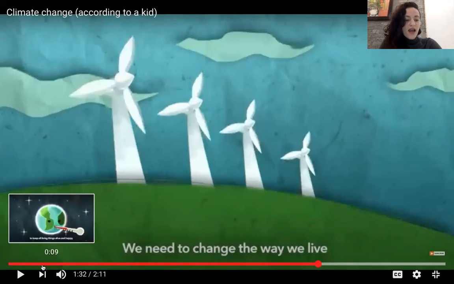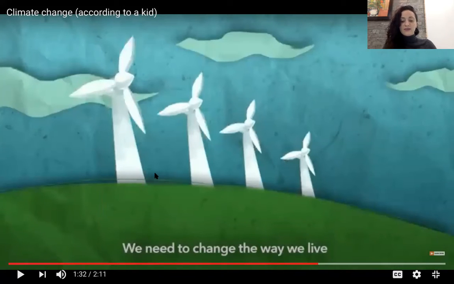So that is climate change. Normally, the Earth reflects back the heat. It goes away, and greenhouse gases keep some of it, like a thin blanket. But because we burn fossil fuels like coal and oil and trees, there are more greenhouse gases. So now it's like a really, really thick blanket.